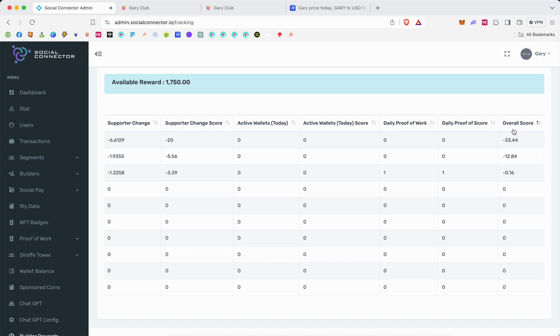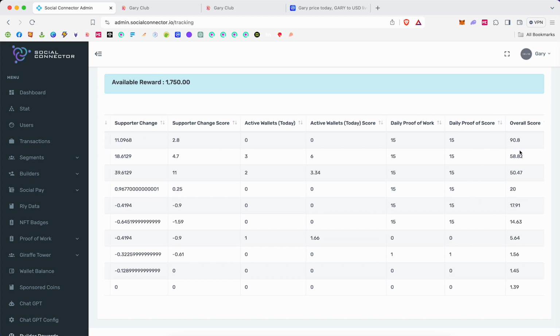So when we add all that up together, you could get up to, I think it's about 107 points right now if you set and win every category. Maybe it's 108. If you get 50 or more points, then you qualify for rewards. Your token does. If you get less than 50 points, your token does not qualify for rewards. And if I show you this, we have one token at 50 right now, one token at 58, one token at 90. The rest of the tokens are pretty far away from that. So that's how we calculate our rewards.